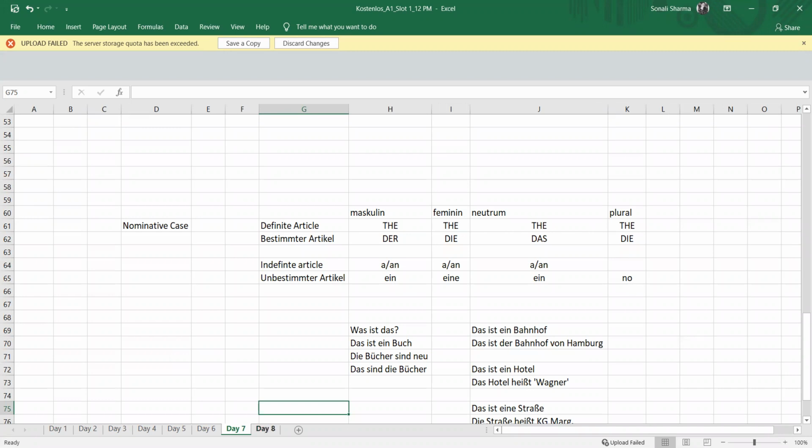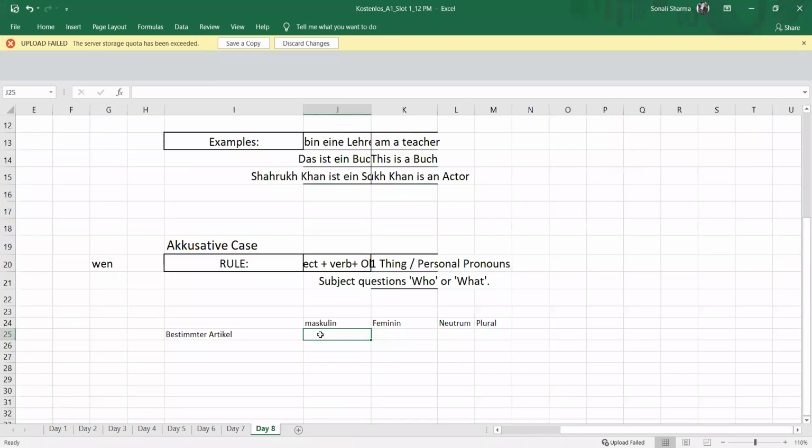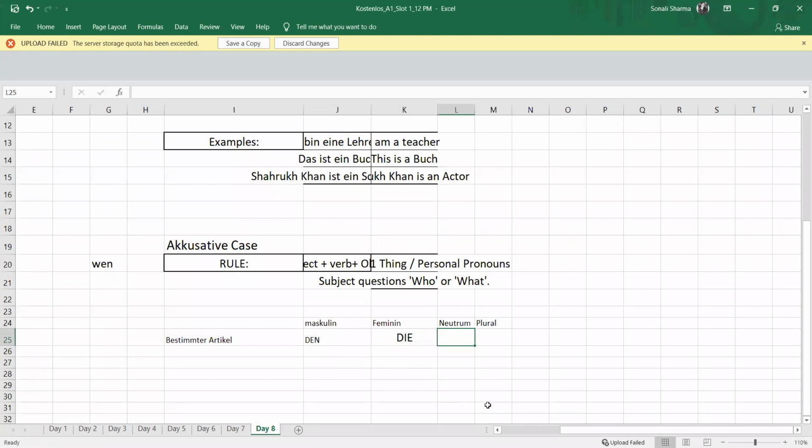Now what is happening in accusative? Der is changing into den. In feminine, there is no change, so it will be die only. In neutrum, it will be das. In plural, it will be die. So there is basically no change; there is only a change in the masculine part.